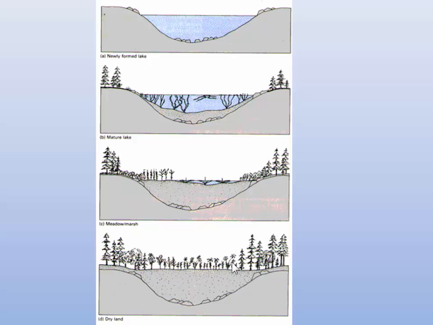And as this lake gets drier and drier and turns from a marshy area into dry soil, then the forest is going to move in from both sides. And eventually you would have a hard time telling that there was ever a lake there. So we start with a newly formed lake, we get a mature lake, then we get a marsh and a meadow, because along the edges here you would get grasses between the marsh plants and the trees. That would be the meadow, this would be the marsh, and eventually dry land.